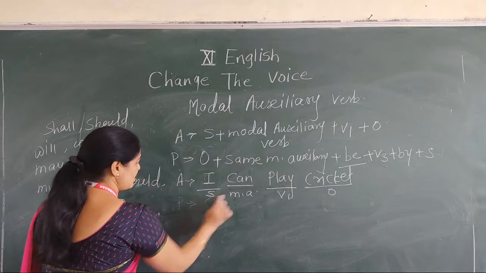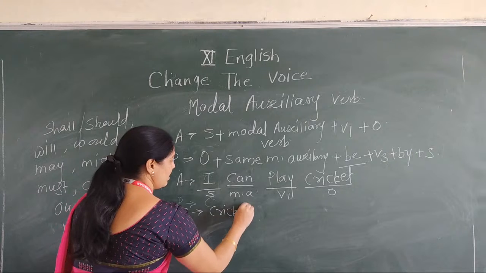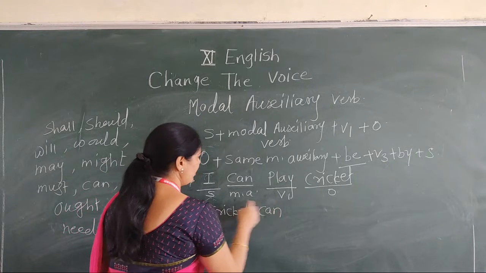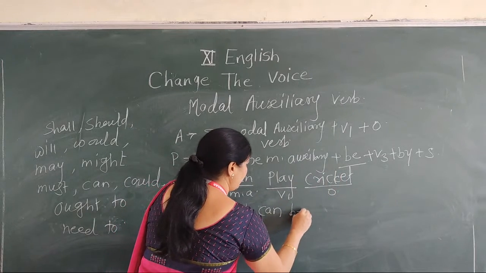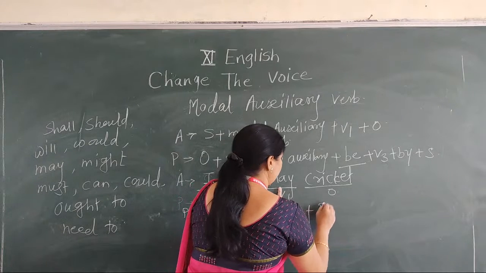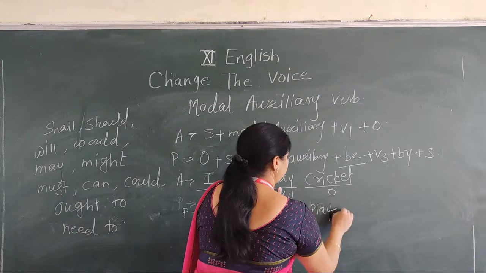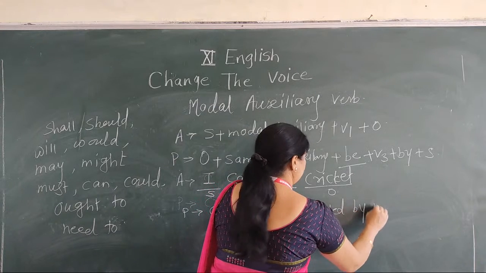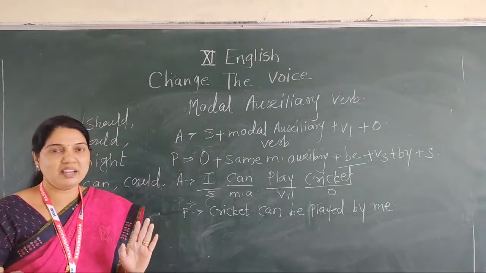Our passive voice is here: cricket, can. Okay, object, then the same modal auxiliary. Then write down be. Can be. Play, V3, played. Can be played by me. Means our answer is: cricket can be played by me.